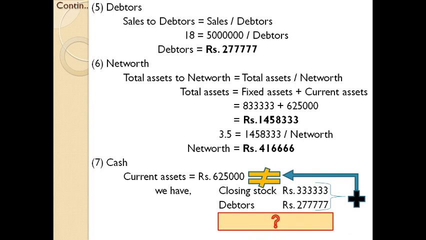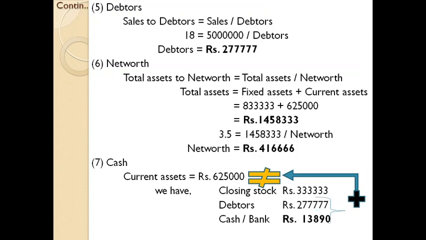So whenever you are dealing with the preparation of balance sheet cases, make sure the amount of current assets tally with the items you have computed in that case. Here, if you add these two items, you will not get 6,25,000. So the difference amount will be cash. That's how you are finding the amount of cash. So if we add these three items, you can easily get the total 6,25,000.